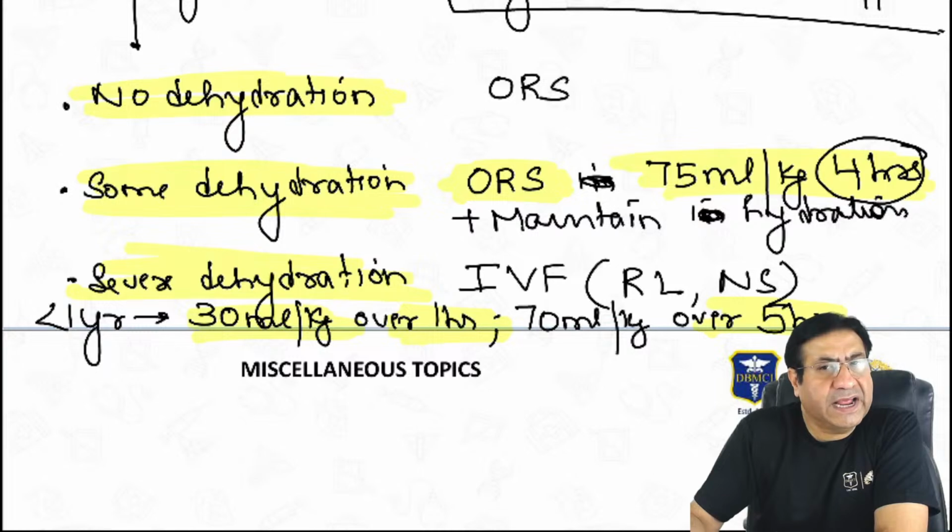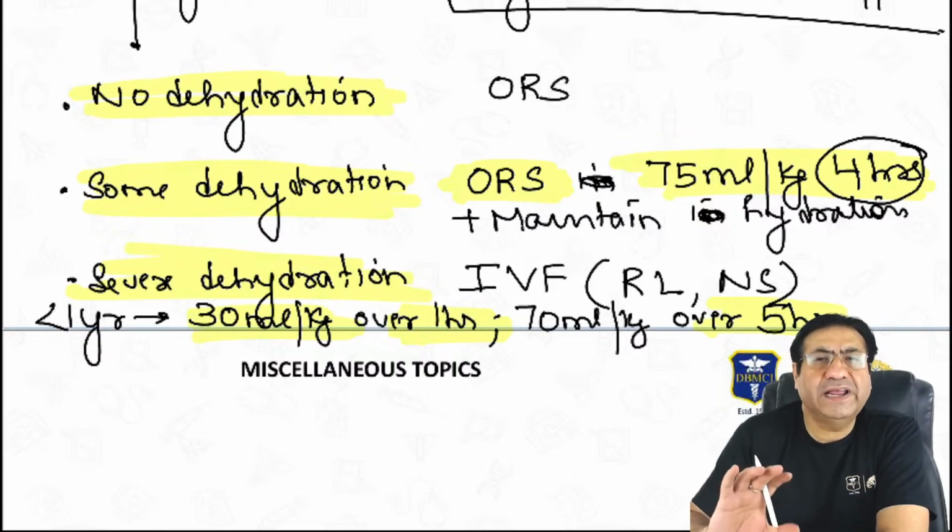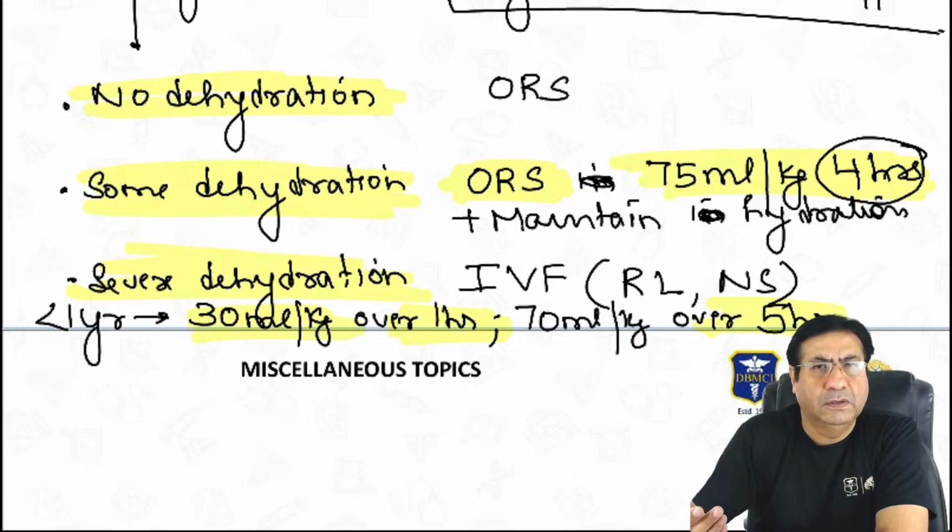ORT is oral rehydration therapy that you prepare at home, so that is the same as ORS. In no dehydration, a student is asking whether it should be ORT. ORT is the oral rehydration that you are preparing at home. So you can say ORT or you can say ORS. That remains the same.